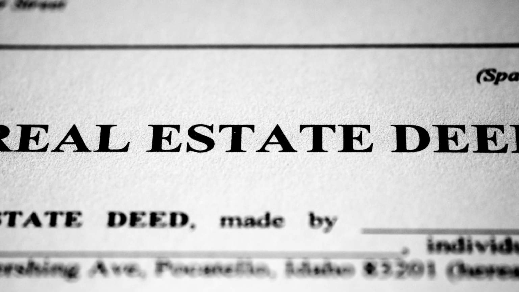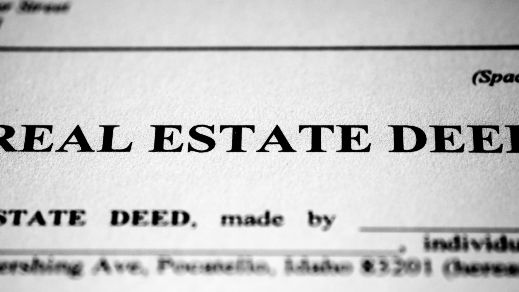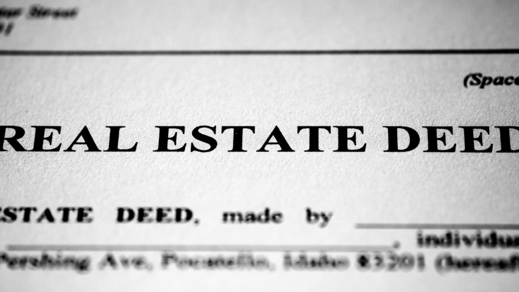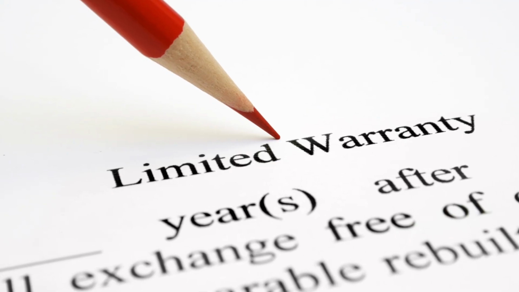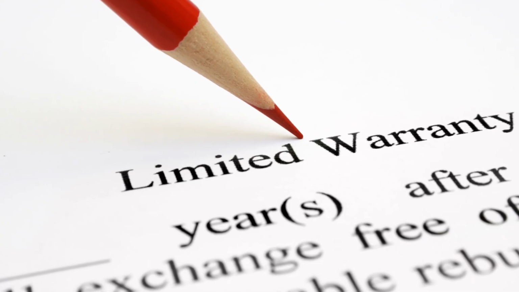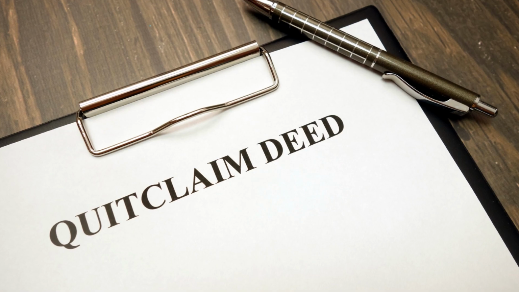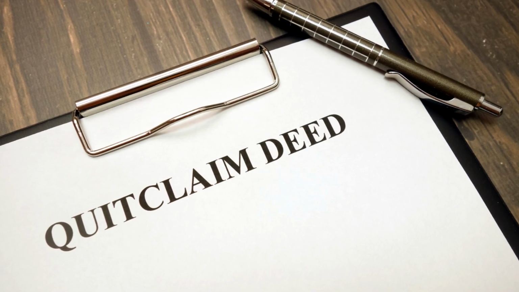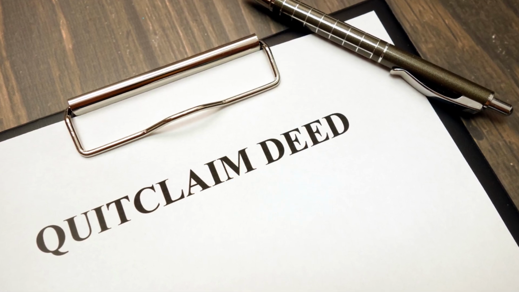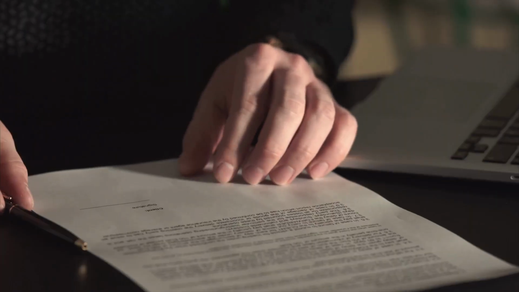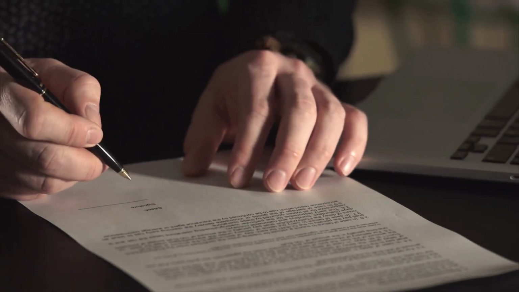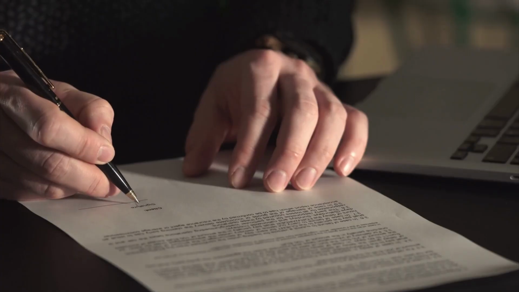Type of deed. Understanding the type of deed helps assess ownership rights and potential risks. Common types include warranty deed, which offers the highest protection, ensuring the property is free from encumbrances and title defects. Quitclaim deed, which transfers ownership without guaranteeing a clear title, often used in non-sale transactions or to correct title errors. Grant deed, which confirms ownership transfer and warrants that no prior undisclosed encumbrances exist.